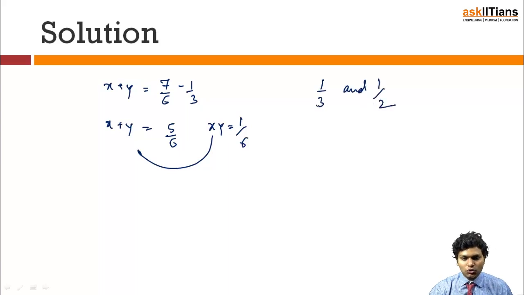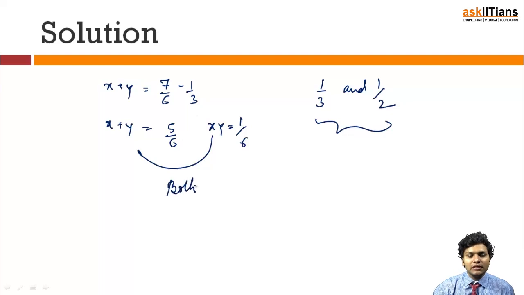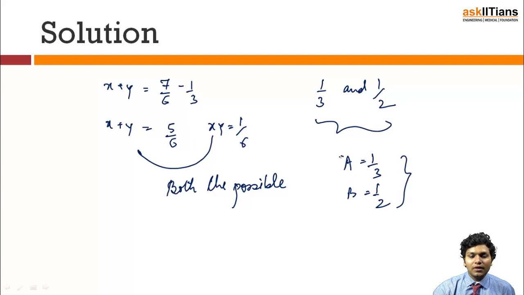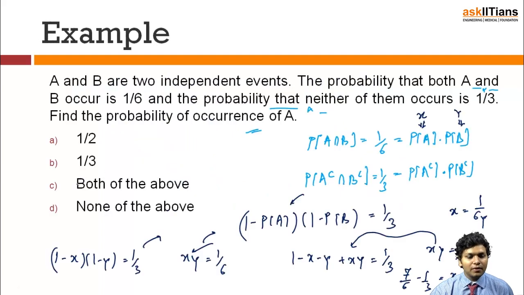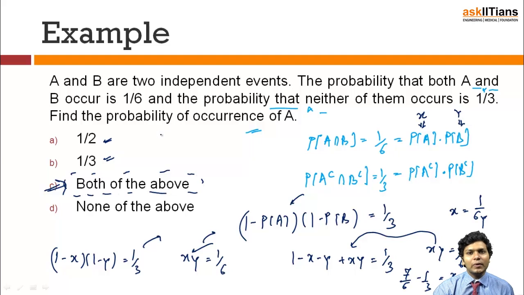As you don't know which one was event A and which one was event B, in order to get to the correct answer we will take both possible cases, because I am going to get the same answer if I take probability of A as 1/3 and probability of B as 1/2. So in the given case, the answer will be both of the above. The probability of occurrence of A can be 1/2 or it can be 1/3. So this was all about independent events.